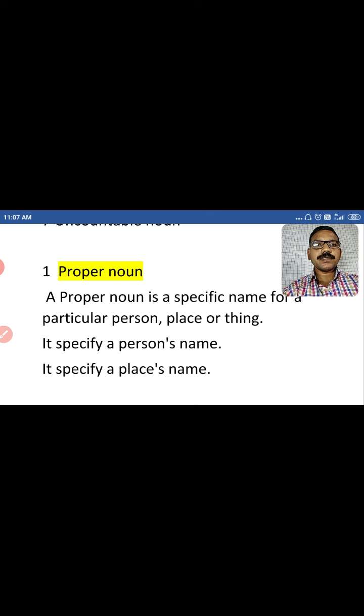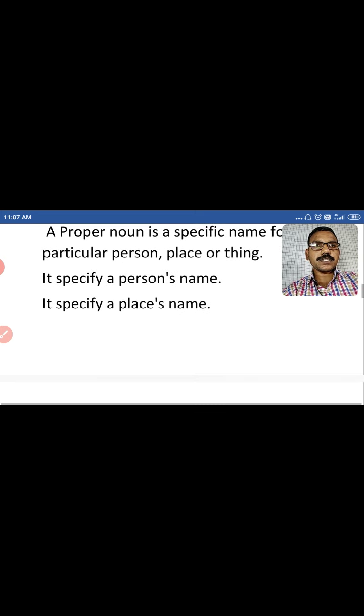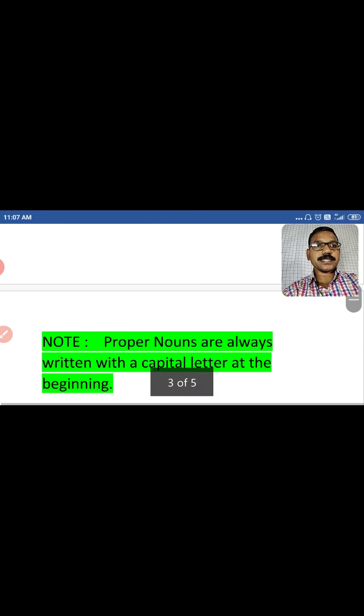Let's see the first type of noun, that is proper noun. Look at the definition which I have shown on the screen. A proper noun is a specific name for a particular person, place or thing. Specific name means it specifies a person's name or a place's name. In simple words, it is a person's or place's own name. Let's see the examples so that you can easily understand it.